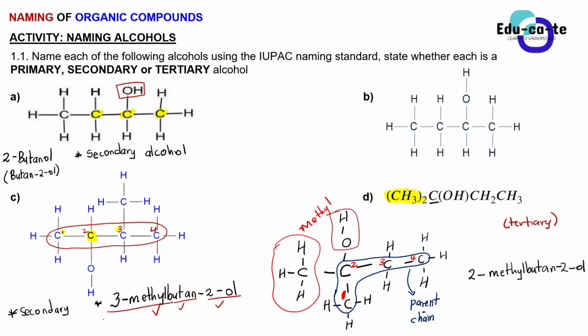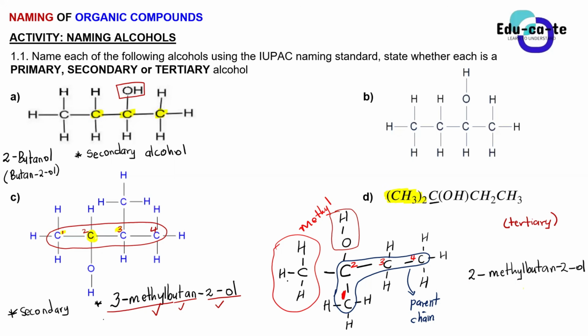So this is 2-methylbutan-2-ol, or you can say this is 2-methyl-2-butanol. Do you see that? So this is 2-methylbutan-2-ol.